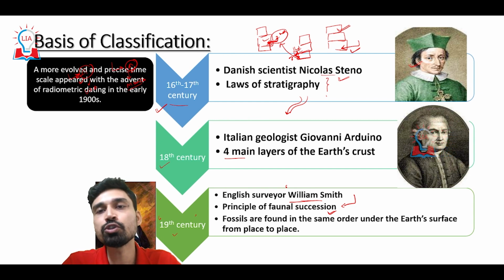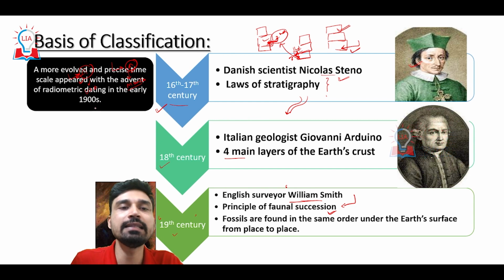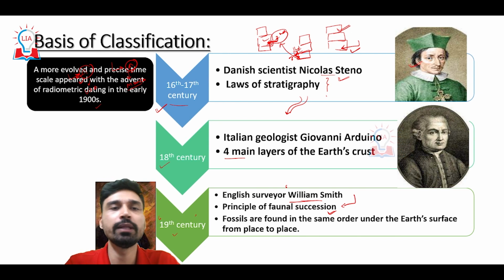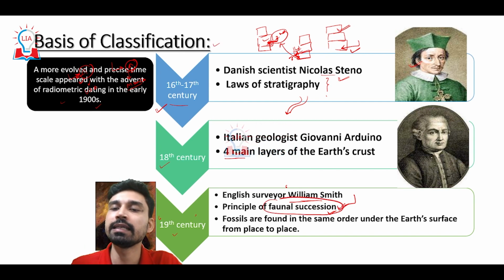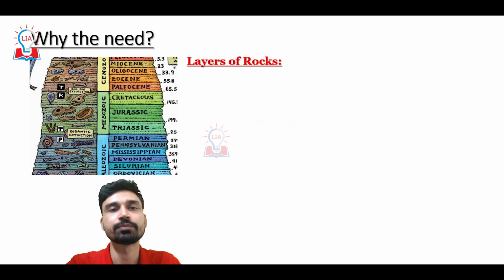However, a further striking breakthrough happened in the 1900s, when radiometric dating of rock was developed, and thus a more evolved and precise time scale appeared with the help of radiometric dating. However, the basis of classification of Earth's history still remains the principle of faunal succession given by William Smith.